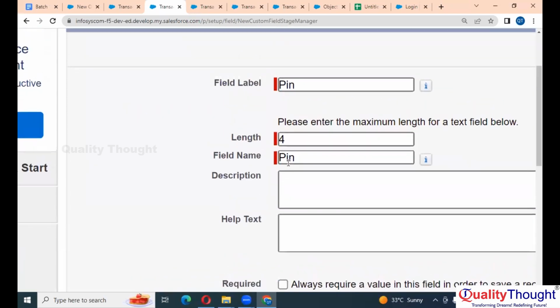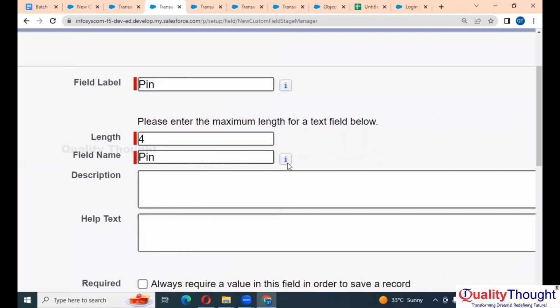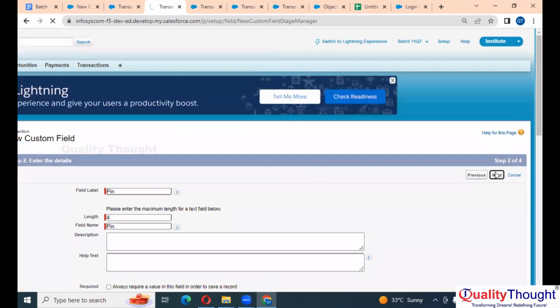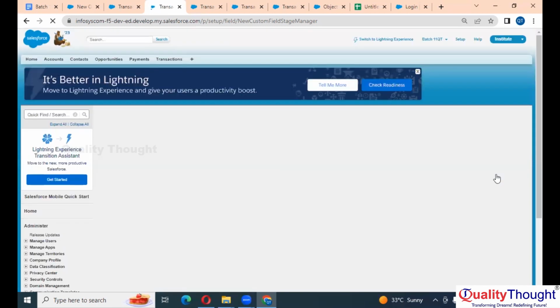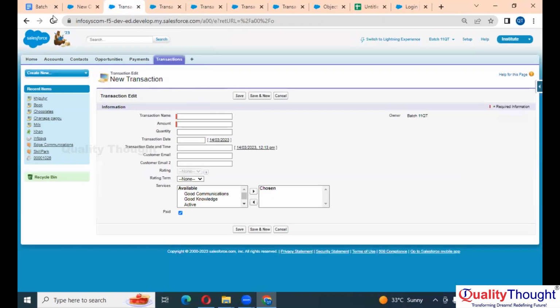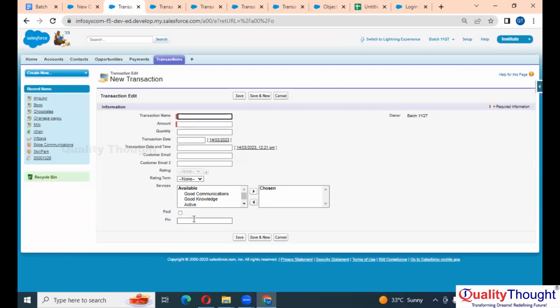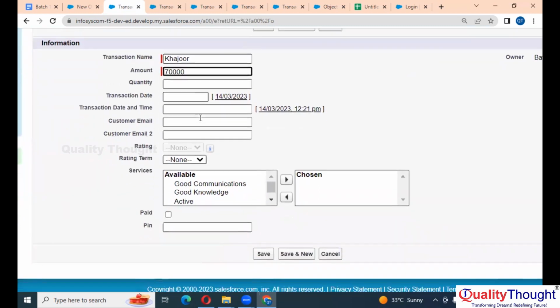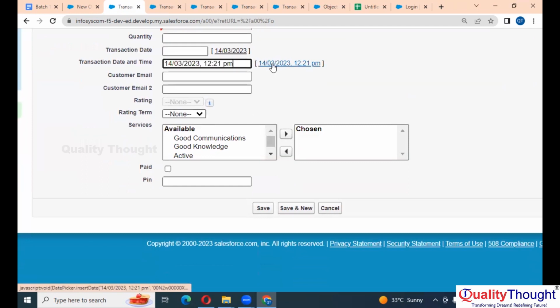Okay, how many characters will be hidden here? Perfect. Next and saving. Next and new. Here, let me refresh the page. Here we got the pin. Right now, let's say an amount of 770,000, and this as the date and time.